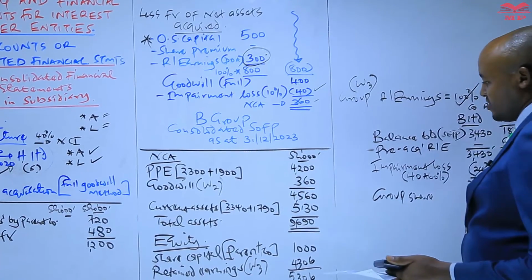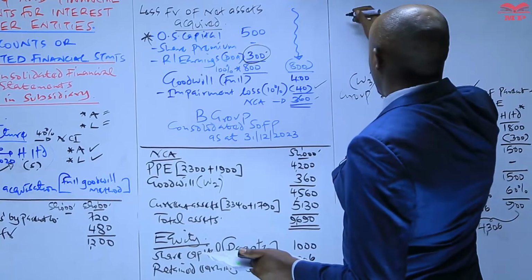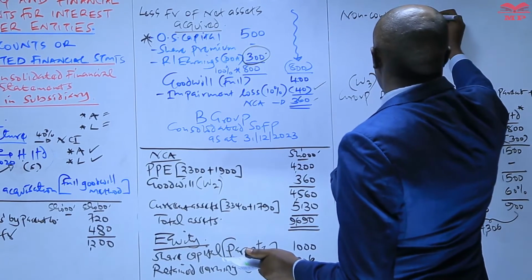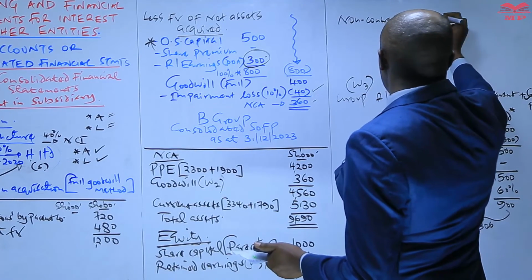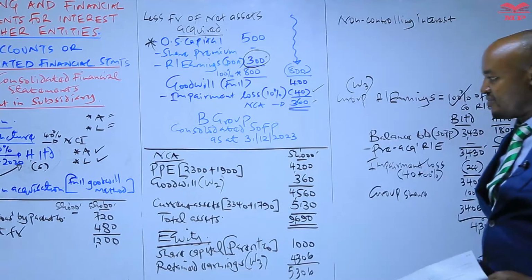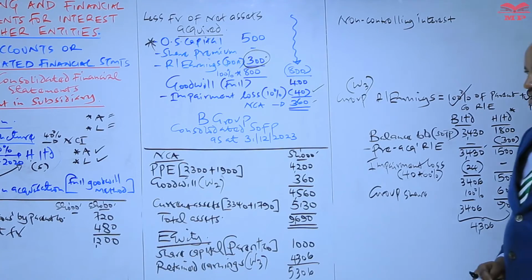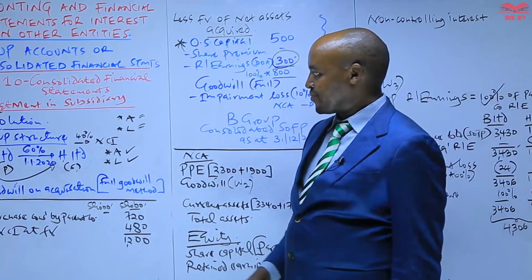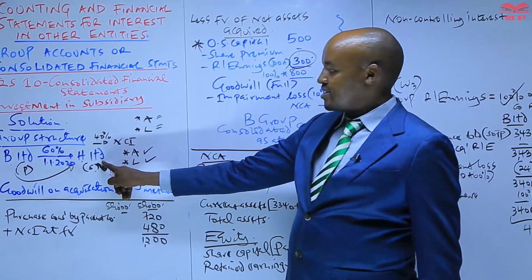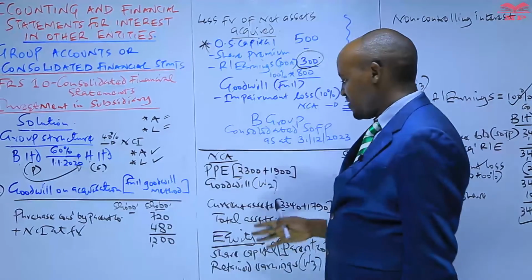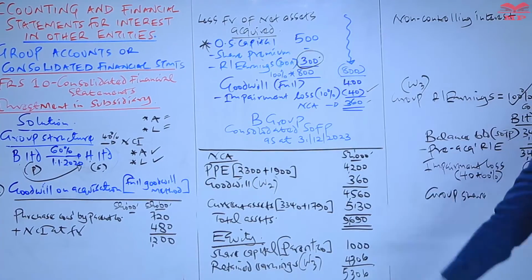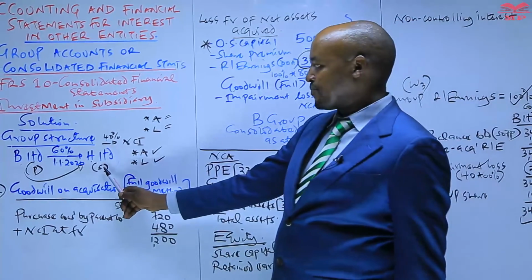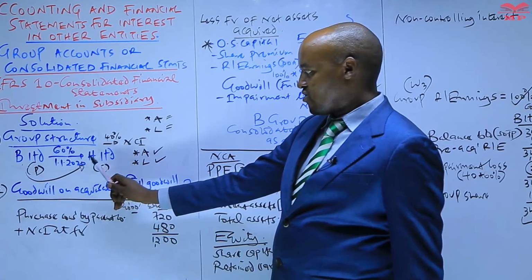There is something else we also need to compute here, known as non-controlling interest. We have said that this refers to the minority shareholders' share of the net assets in the subsidiary, because in preparing this consolidated statement of financial position, you can see we are taking 100% of the assets and liabilities of this subsidiary.